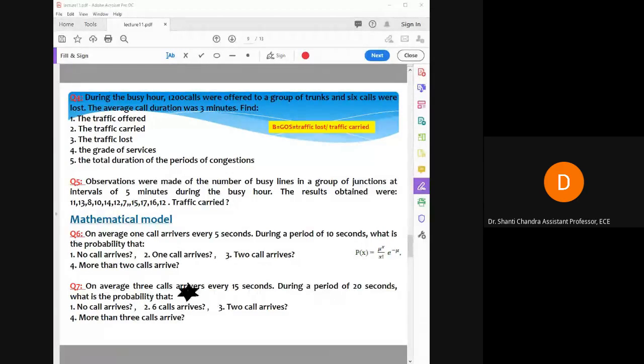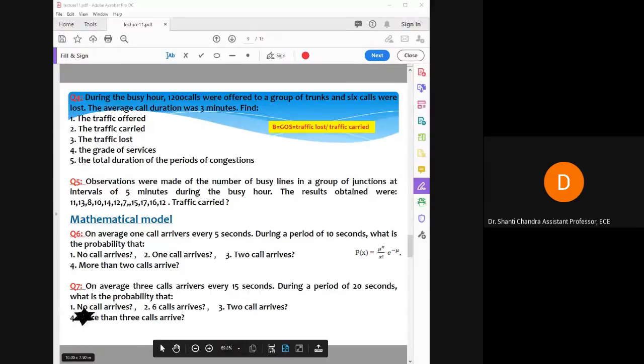Okay, coming to the next part, that is more than 3 calls arrive, right? So here we can see that we have solved for no call, we have solved for 2 calls. So we have to solve for number of 3 calls arrive, and we have to solve 1 call arrive. Then we will subtract it from 1, right? So 1 minus number of 1 call arrive, 0 call arrive, 2 call arrive, and 3 call arrive. So what we will get? We will get for more than 3 calls arrive.